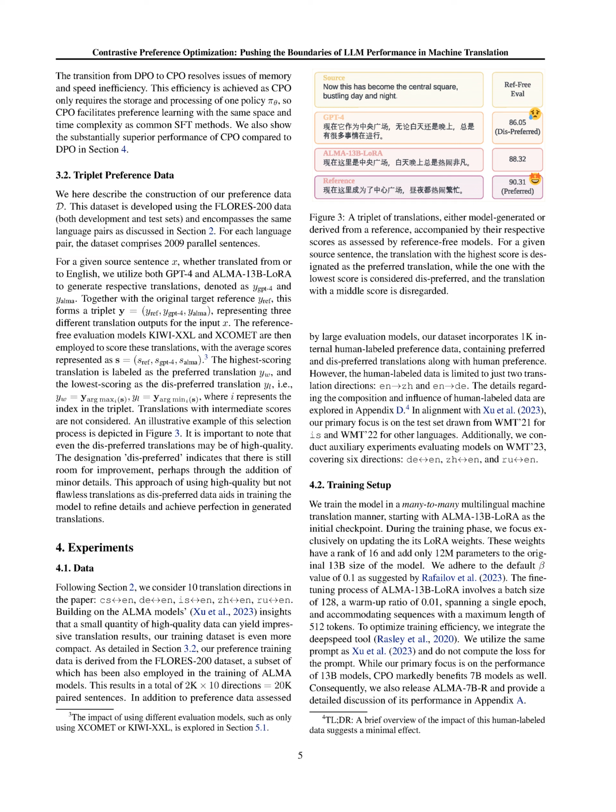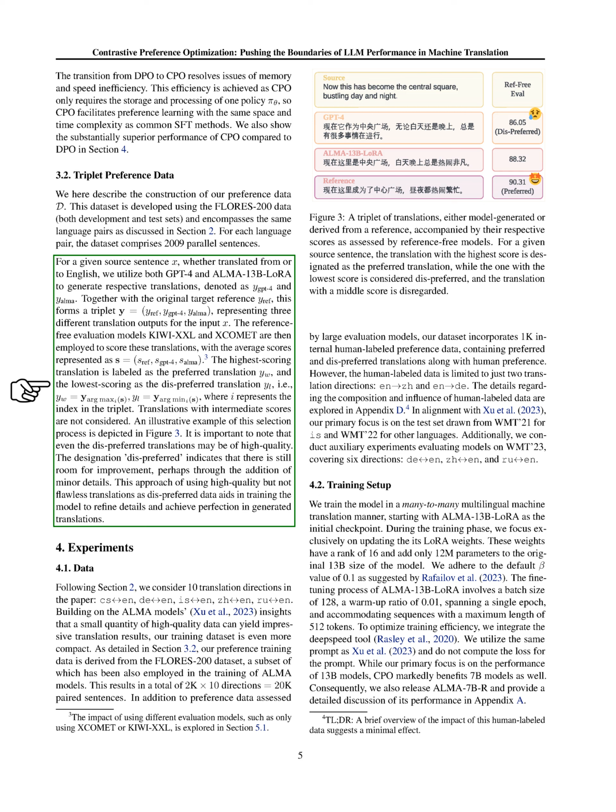Section Summary. In this section, the authors introduce a new preference learning technique called Contrastive Preference Optimization, CPO, which aims to guide the model in generating better translations while also learning to reject worse ones. They address the memory and speed inefficiencies of the previous method, Direct Preference Optimization, DPO, by formulating the CPO objective to only require the storage and processing of one policy, resulting in improved efficiency. The authors also describe the construction of their preference data using triplet preferences, where even the dis-preferred translations may be of high quality, allowing the model to refine details and improve translation quality.